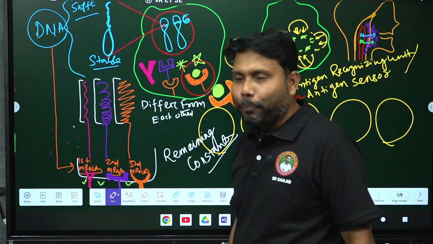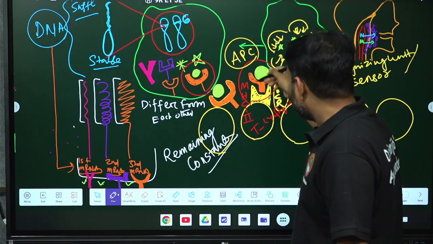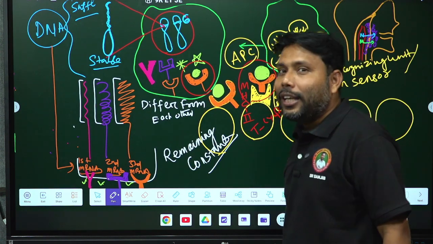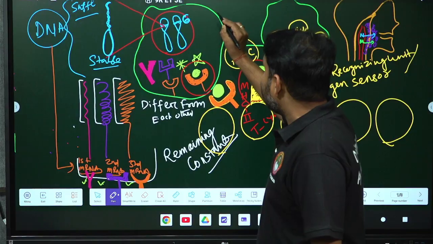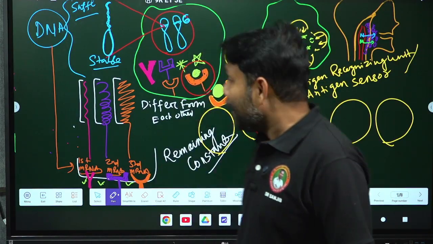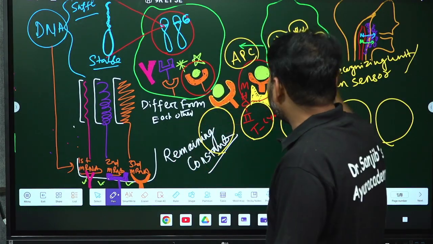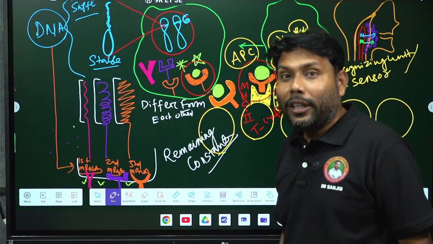Macrophage was a cell, and the processed antigen is presented to the T lymphocytes, and that's why a question is frequently asked in your examination: cell mediated immunity is maintained by this kind of process. What is cell mediated immunity?